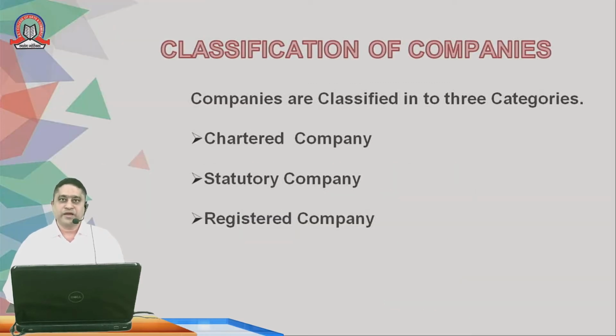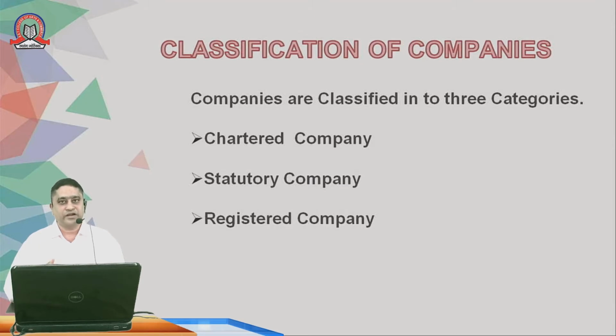As I discussed in my earlier slides, the companies have been classified into three major categories: statutory companies, chartered companies, and registered companies. Chartered company examples given are the Great Eastern India Company as well as the Bank of England. Under statutory companies, I discussed those companies which are formed by the Parliament or Vidhan Sabha or Vidhan Parishad. The examples I discussed are LIC, the RBI Act, or the State Transport.